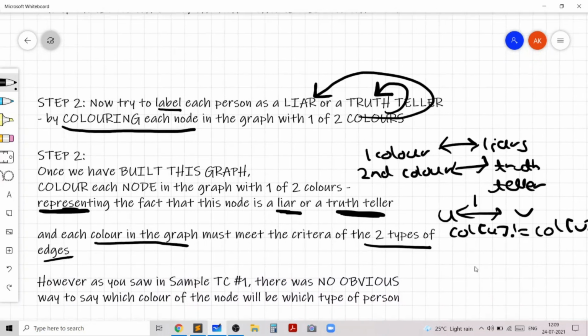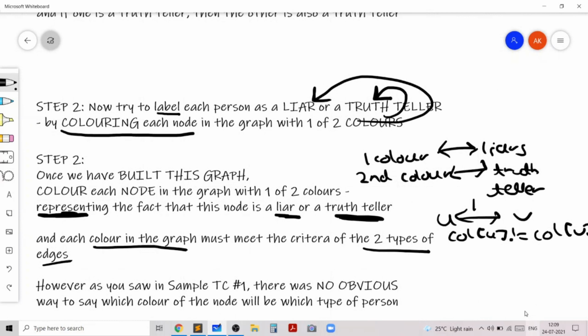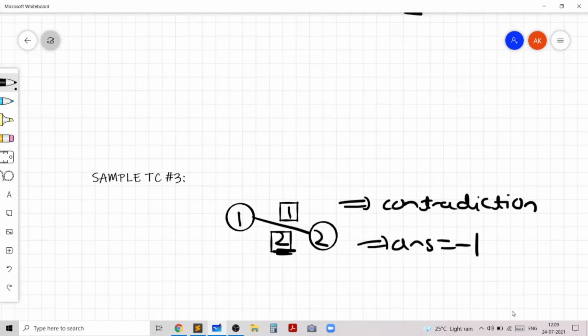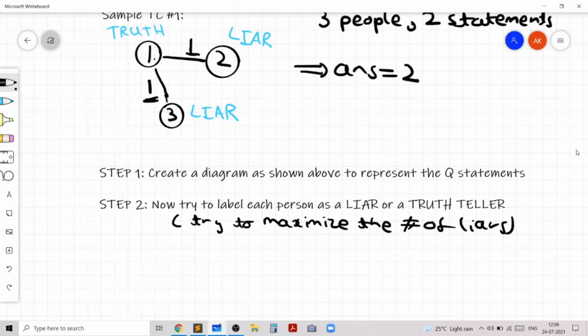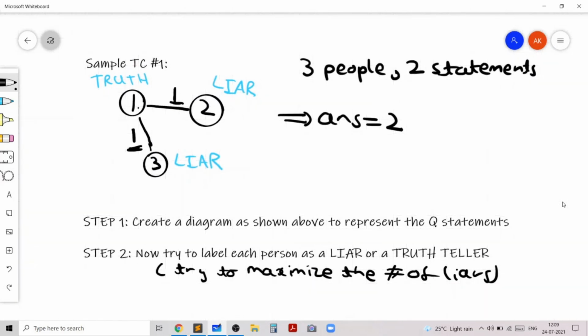However, as you saw in sample test case number 1, there was no obvious way to say which color of the node will be which type of person. So in sample test case number 1, we didn't know whether to set one as a truth teller or a liar.